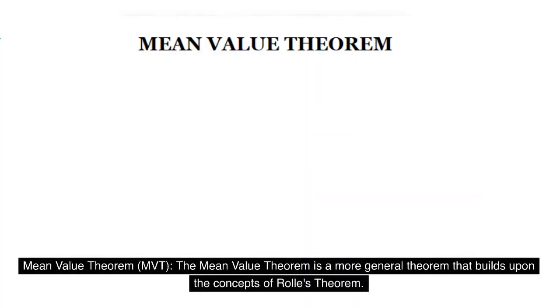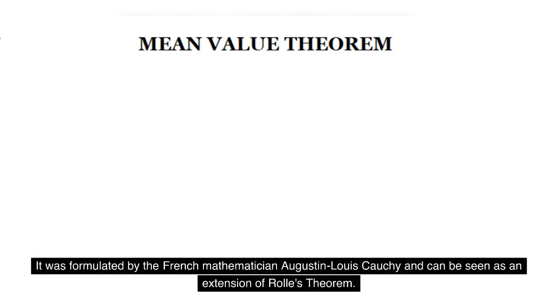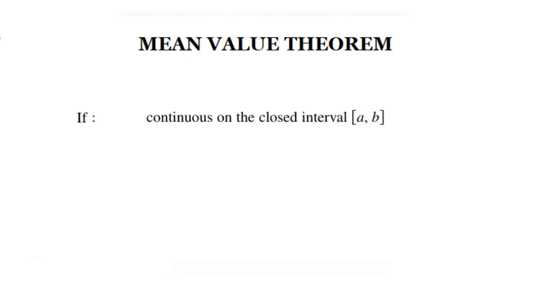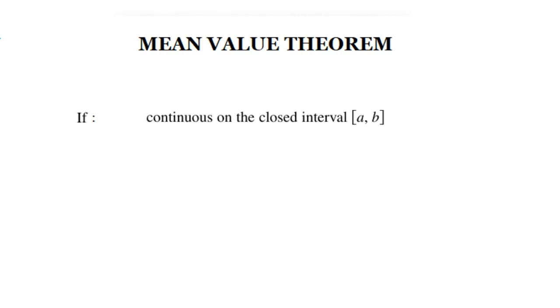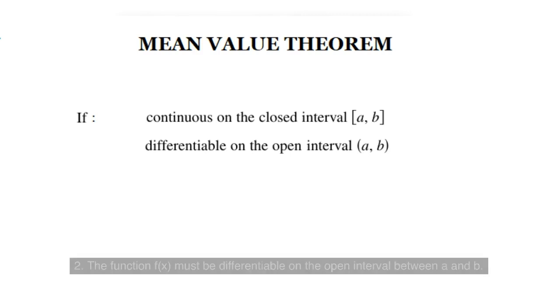Mean value theorem, MVT. The mean value theorem is a more general theorem that builds upon the concepts of Rolle's theorem. It was formulated by the French mathematician Augustin Louis Cauchy and can be seen as an extension of Rolle's theorem. Conditions for the mean value theorem. 1. The function f(x) must be continuous on the closed interval from a to b. 2. The function f(x) must be differentiable on the open interval between a and b.